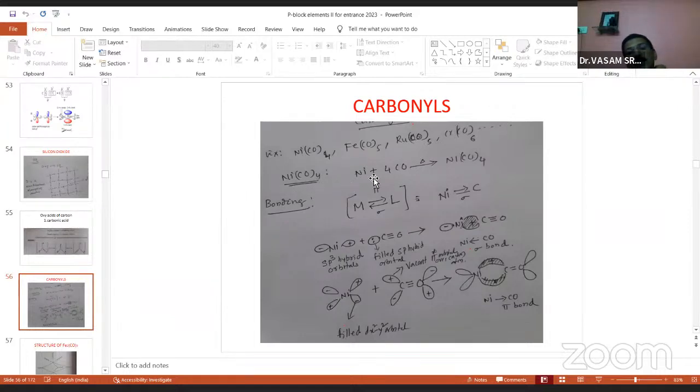The nickel tetracarbonyl preparation is like this. Any metal reacting directly with carbon monoxide gives carbonyls. And this is the structure, the metal-ligand bond. You see, all of you. The lone pair electrons are mutually shared: the metal donates to the ligand side and the ligand also donates towards the metal side. So one sigma and one pi bond are present here. This is the structural information of nickel carbonyl.